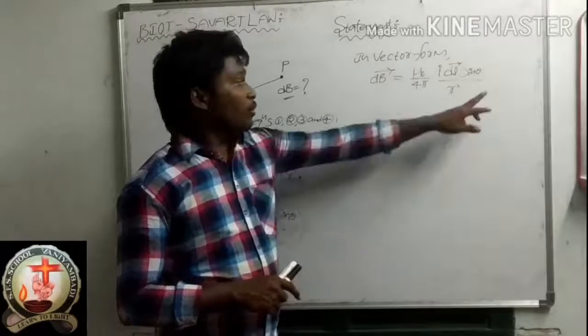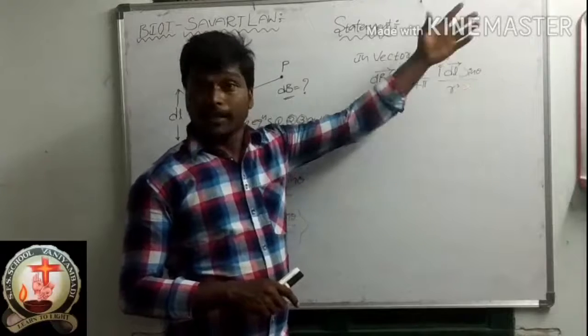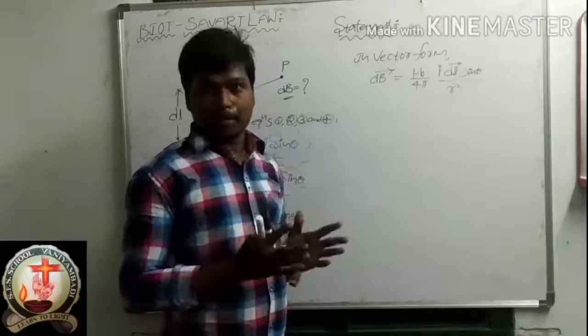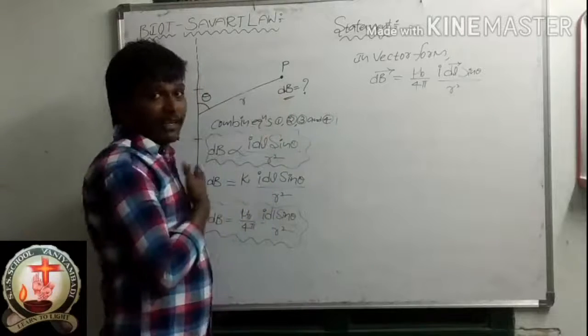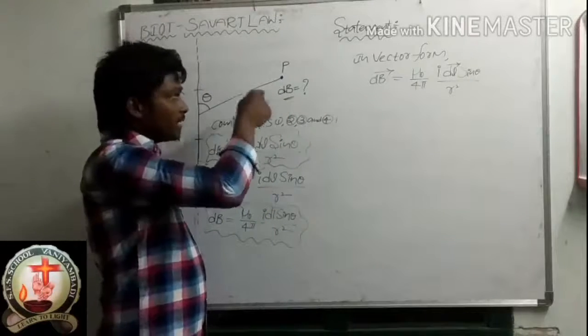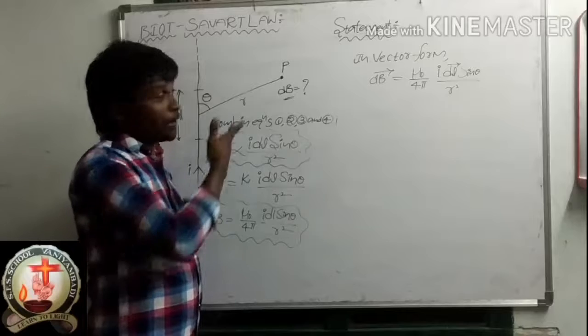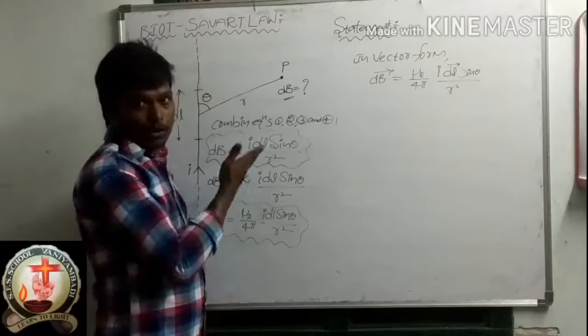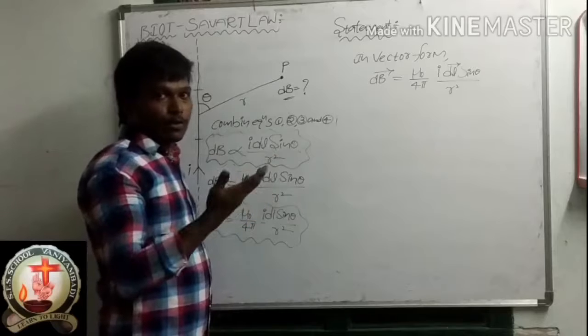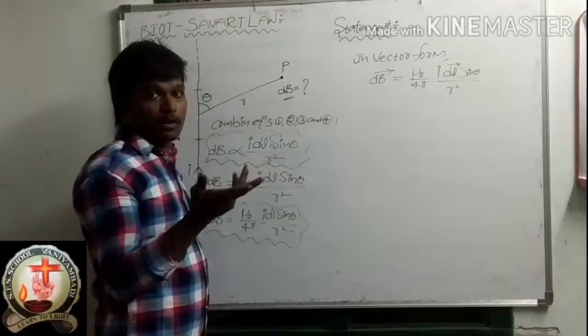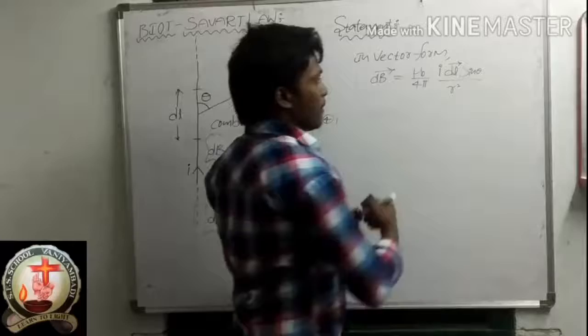We must mention on this side either i cap, j cap, k cap direction. Here we are finding the magnetic field, but we don't know the direction. Whenever we don't know the direction of the magnetic field, what should we do? We should take an unknown direction. What is that? R cap.